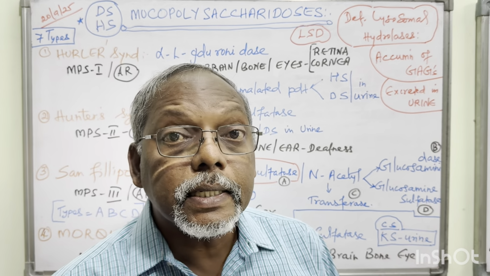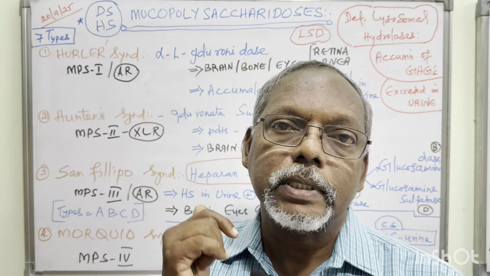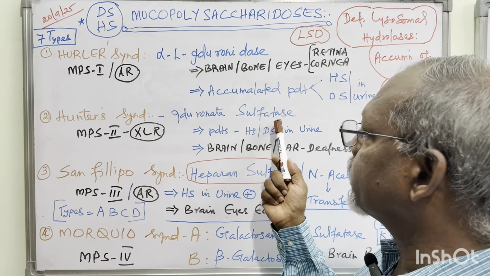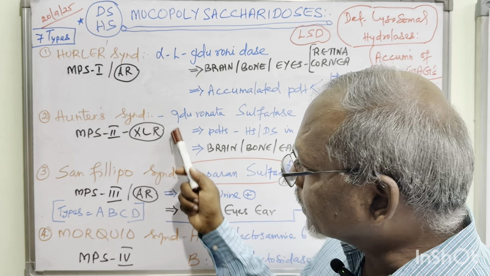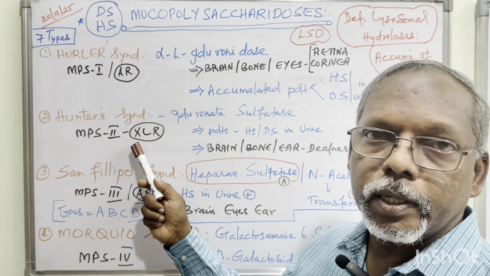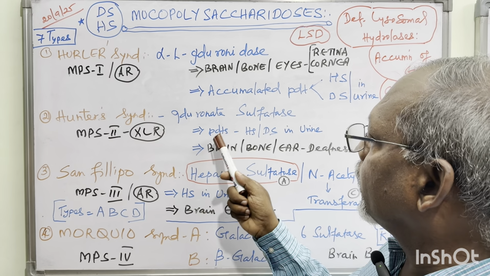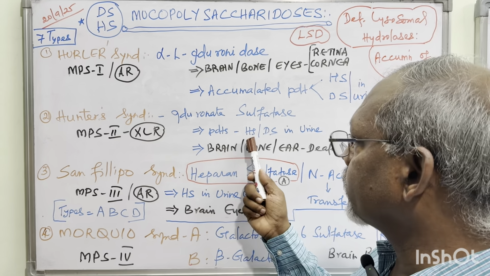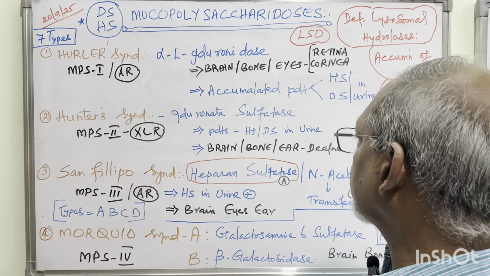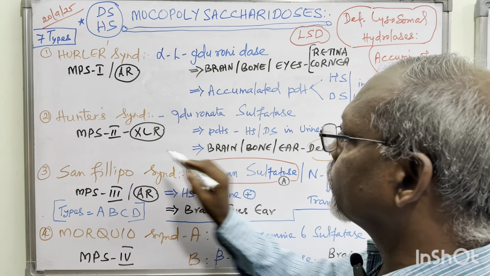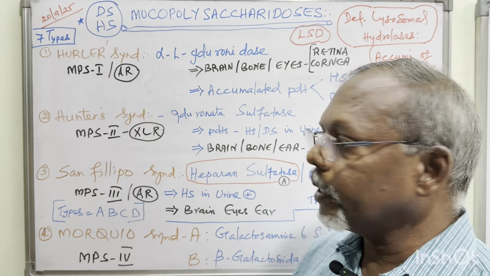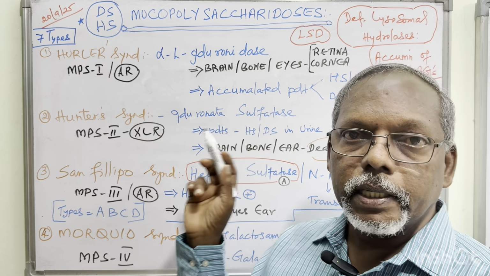Second disease is Hunter's disease; first one is Hurler's disease, second one is Hunter's disease. Here the enzyme deficiency is iduronate sulfatase. This is X-linked recessive, mucopolysaccharidosis type 2. The accumulated product excreted in urine is heparan sulfate and dermatan sulfate. The affected organs are brain, bone, and ear, that is deafness. This is very, very important MCQ: deafness produced by mucopolysaccharidosis type 2, the disease is Hunter's disease. Both have mental retardation, right?